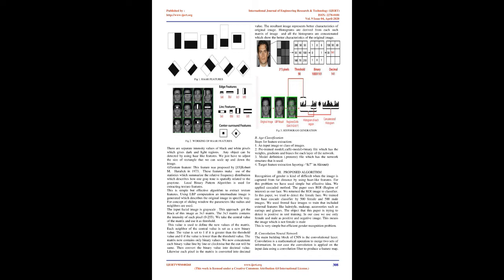Each neighbor of the central value is set to a new binary value. The value is set to 1 if it is greater than the threshold value and 0 if it is lower than the threshold value. The matrix now contains only binary values.